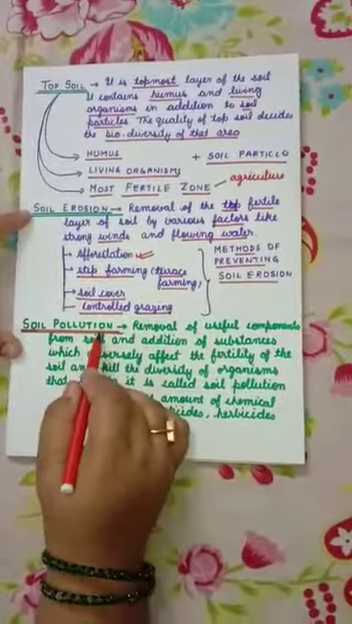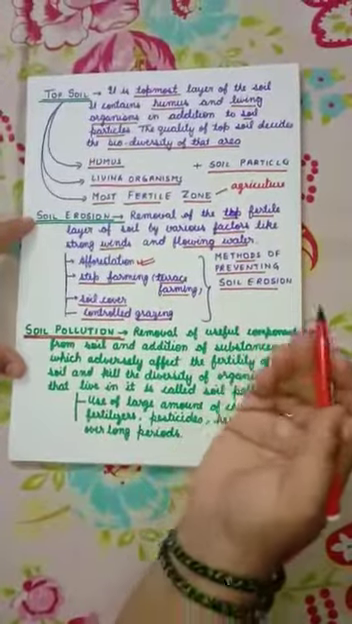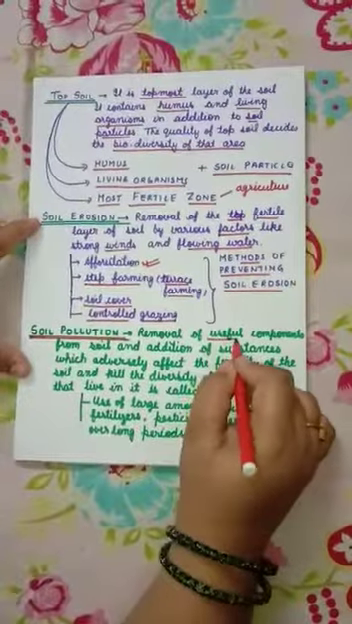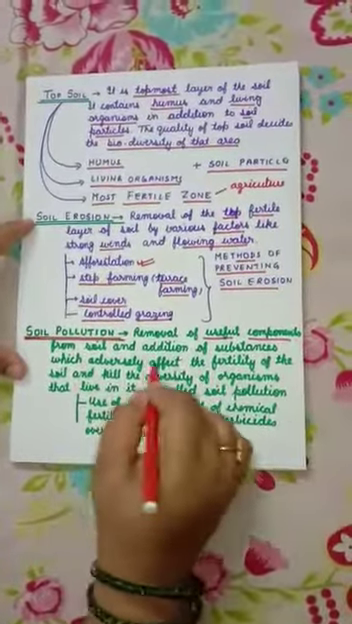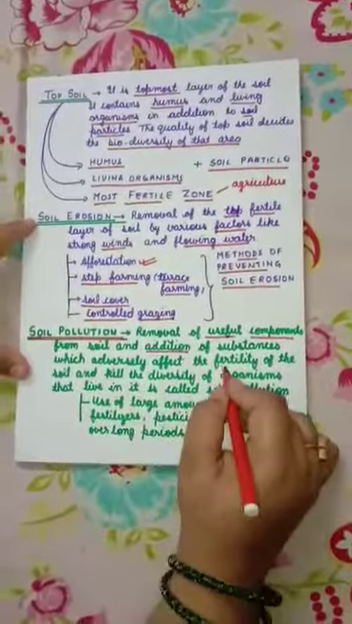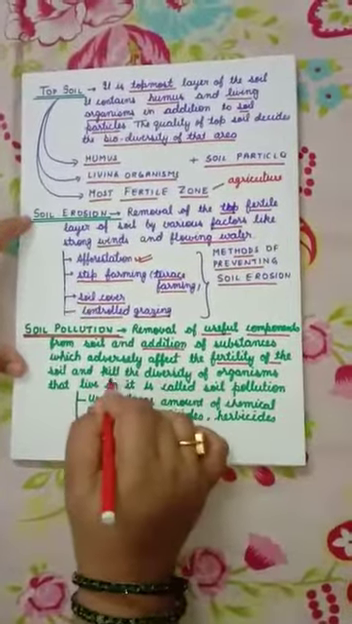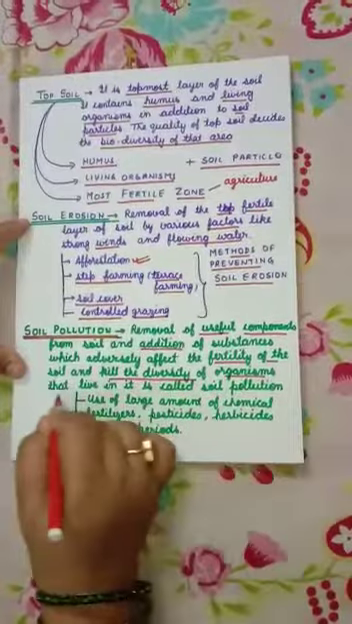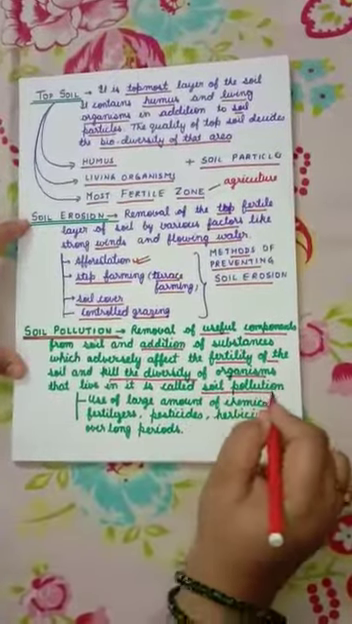Now let us discuss about soil pollution. What is soil pollution? Removal of useful components from the soil and addition of substances which adversely affect the fertility of the soil and kill the diversity of organisms that live in soil is called soil pollution.